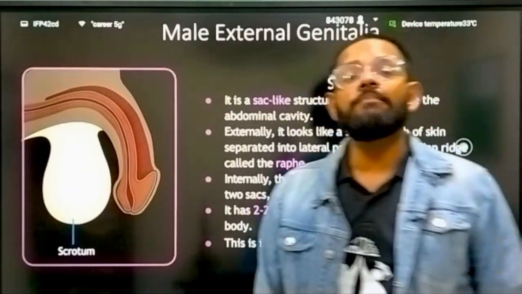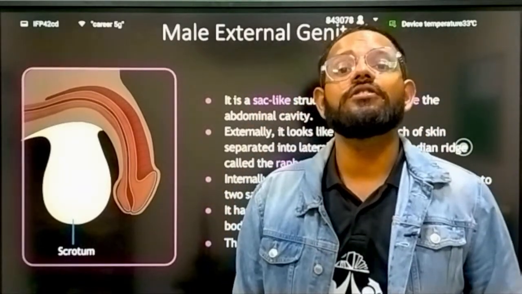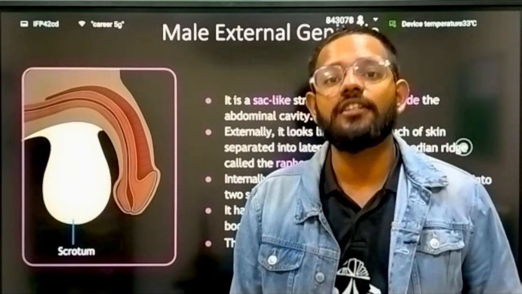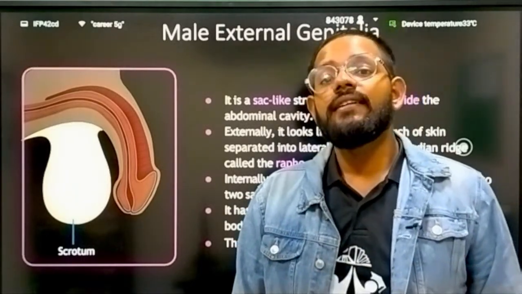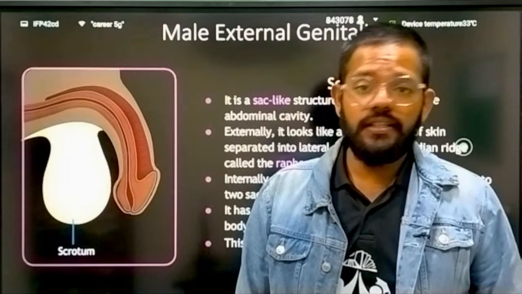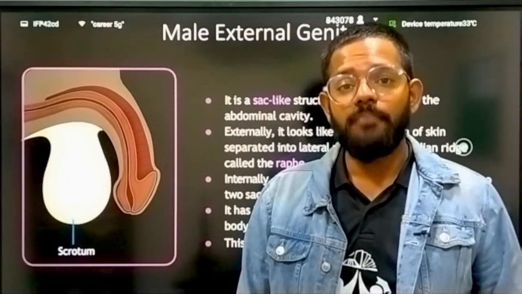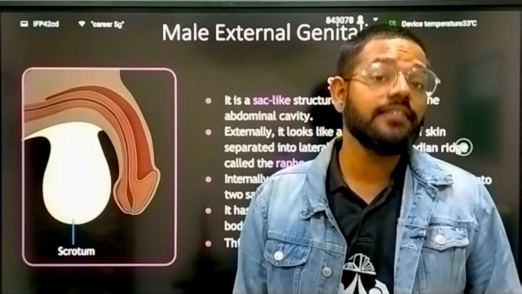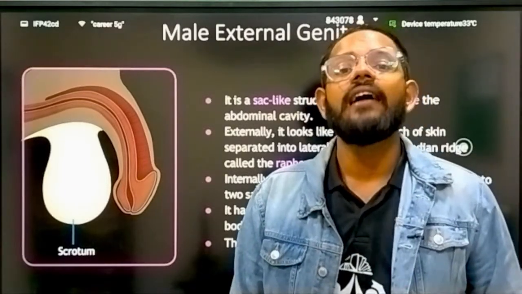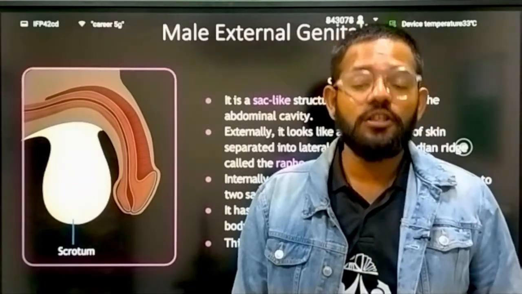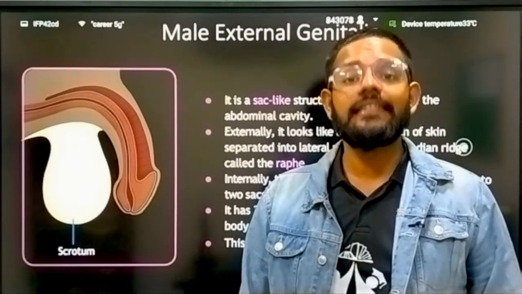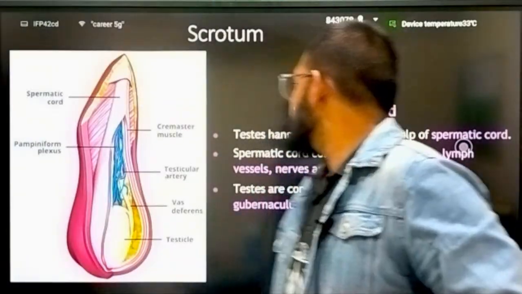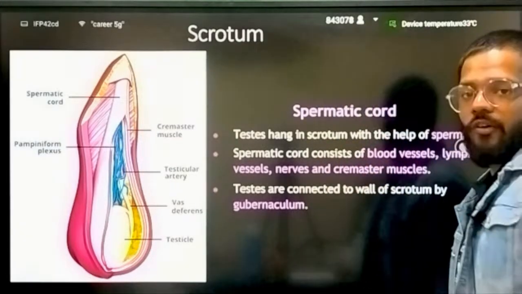You know sperm banks, where they use liquid nitrogen at minus 190 degrees Celsius to store sperms. Sperms can easily be preserved in cold conditions. That's why our body naturally developed the scrotum outside, in which your testes are present. These testes are responsible for the production of sperm, and it requires a temperature less than your body temperature.